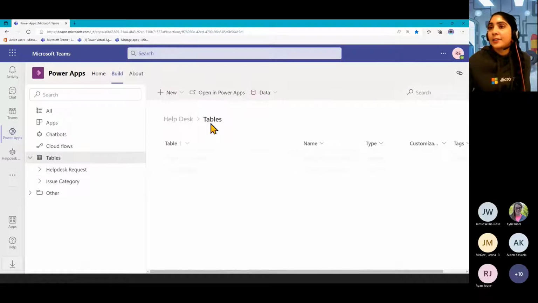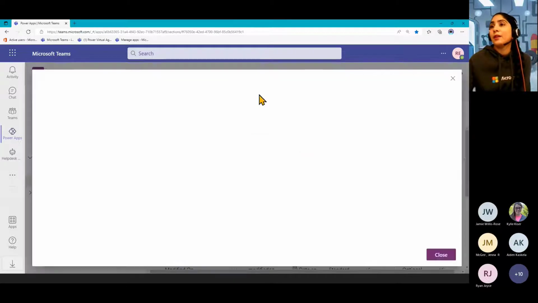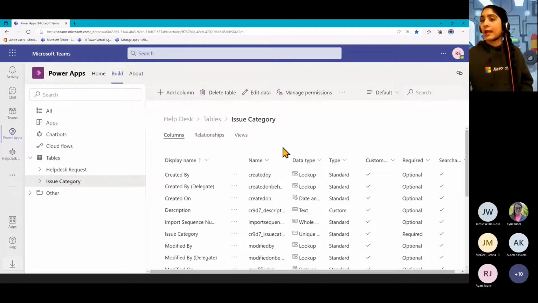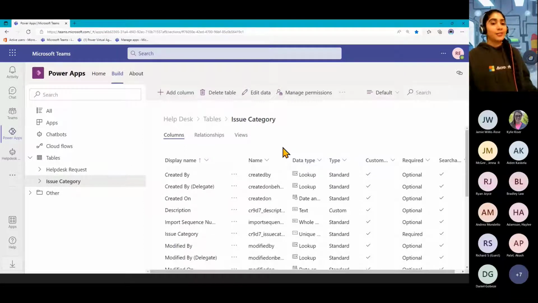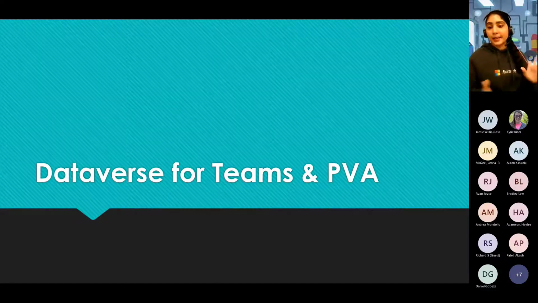So then just to look at that other table I had was that one called issue category. So this one essentially is just that other side of that table where I have those different categories and there's some more details about that. So those lookup columns is how we create the relational database, quite similar to, of course, the full version of Dataverse when you're building your tables out, but it's all Teams and it's a bit more simplified. I find the interface here instead. All right, so that's our Dataverse for Teams table.